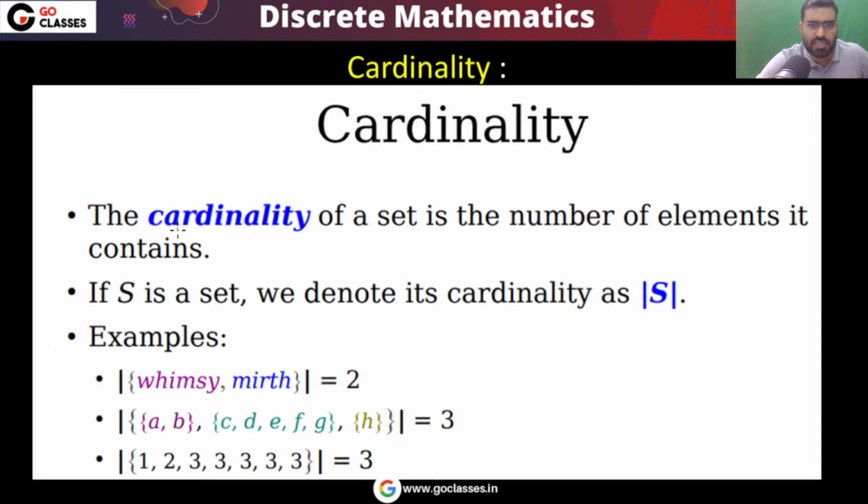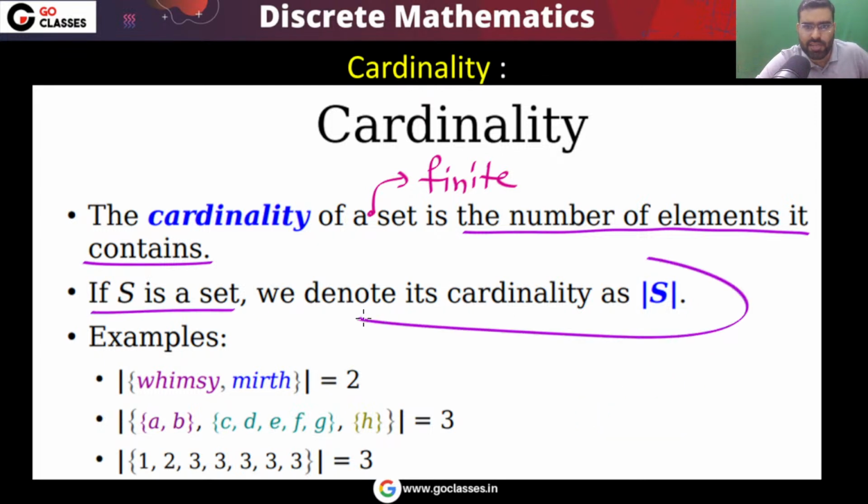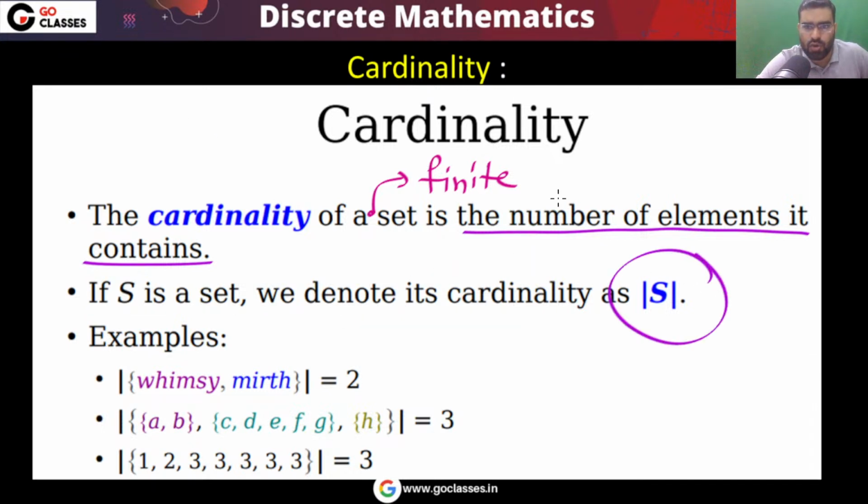Now let's see what the cardinality of a finite set is. Remember, the cardinality of a finite set is the number of elements. How many elements do we have in this set? So the cardinality of a finite set is the number of elements in that set, and we denote it by this symbol. This means cardinality of S. If S is a set, then we denote its cardinality as cardinality of S.